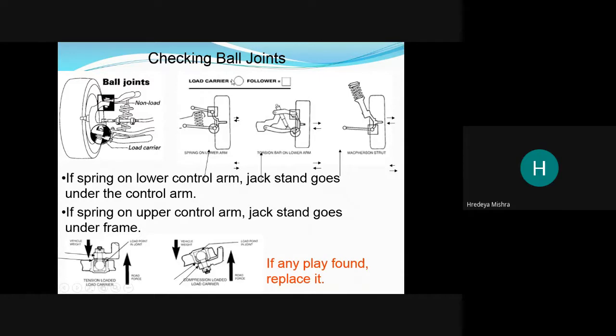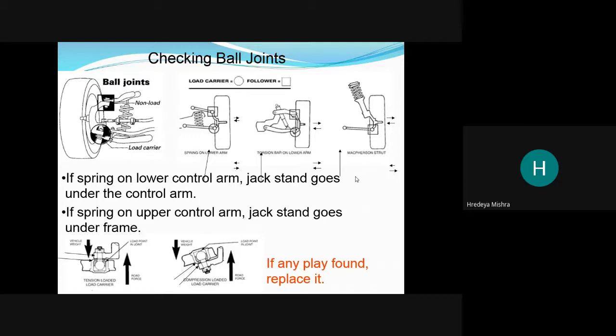See here, this one is our carrier load and this is our follower. So there are two types.